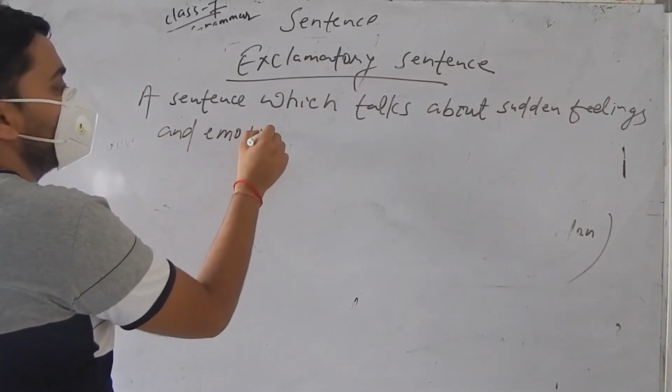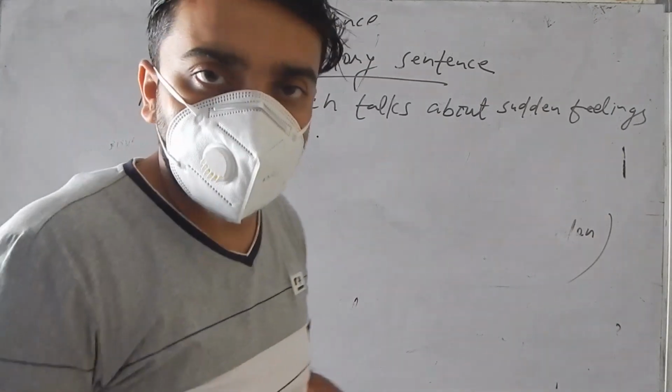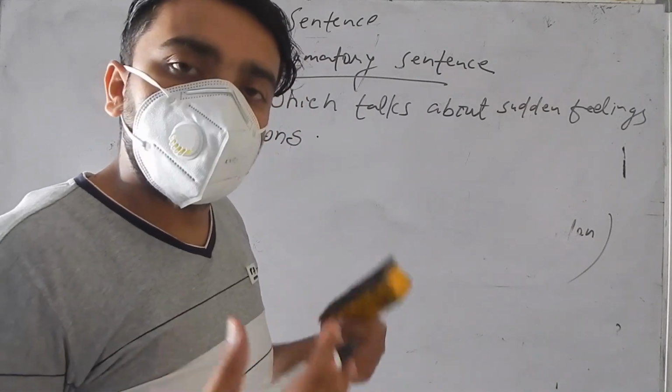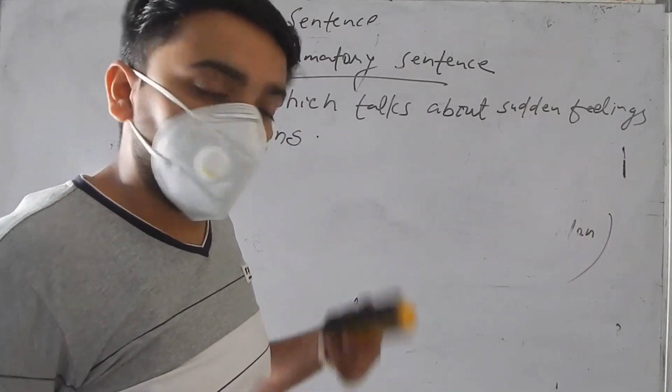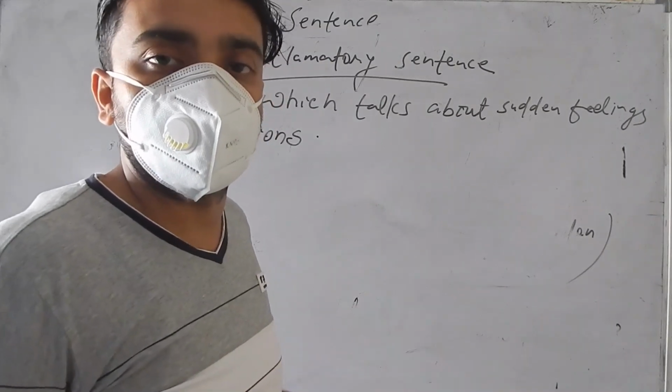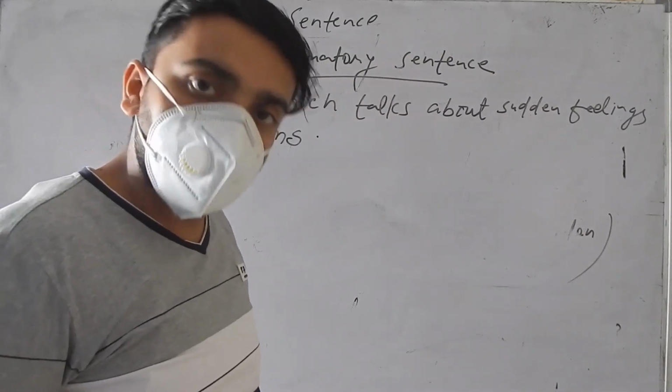That is exclamatory. A sudden feeling and emotion. It may be the feeling of happiness. It may be the feeling of sorrowness.